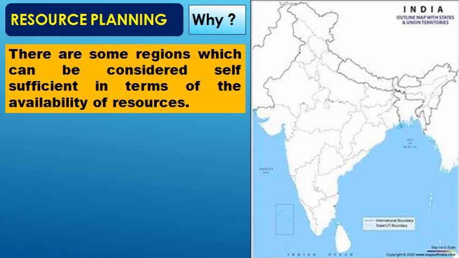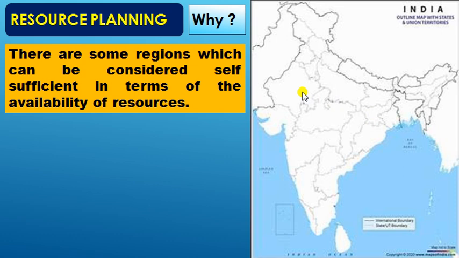Say, for example, Punjab, Haryana, Uttar Pradesh. Now these states are rich in agriculture. Similarly, if I take Jharkhand, Odisha, Chhattisgarh, Madhya Pradesh, Rajasthan, these are rich in minerals.